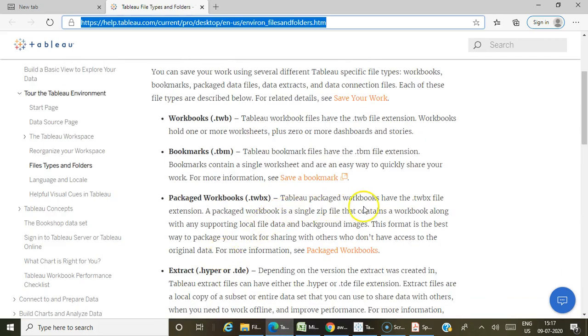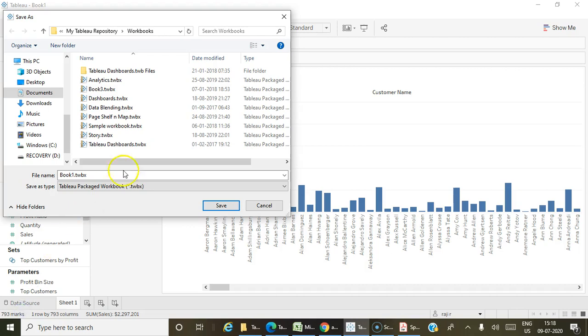Okay, so TWBX is a Tableau packaged workbook that will be like a single zip file which will contain all the supporting local file data and background images related to that particular workbook. Also, it is a best practice to save this workbook as a TWBX file when you want to share it with anyone along with the original data. Original data means the extract of your data. Okay, I will show you how a TWBX file will be.